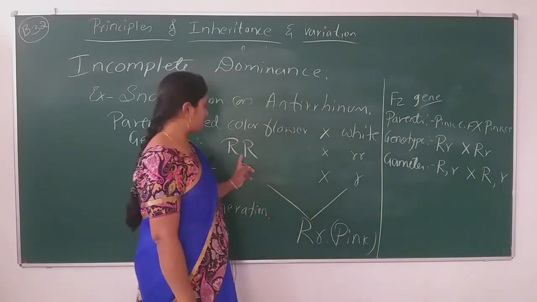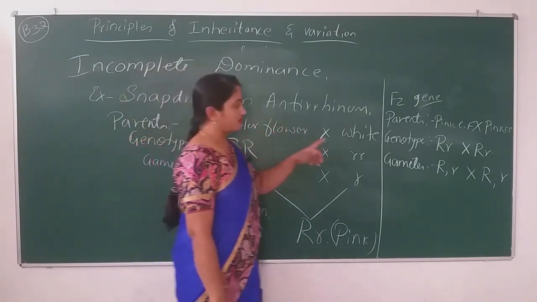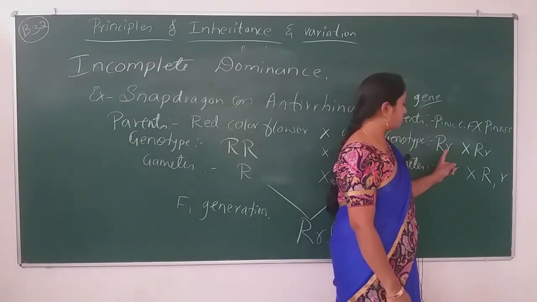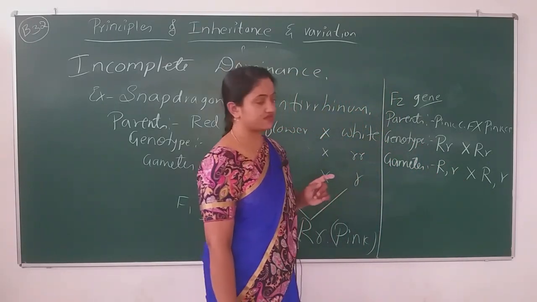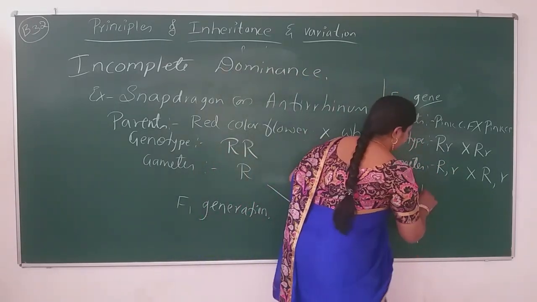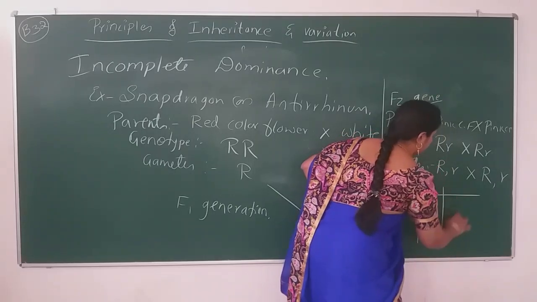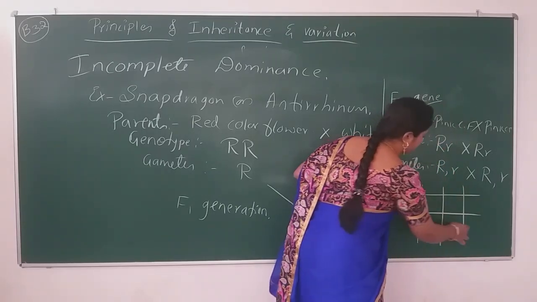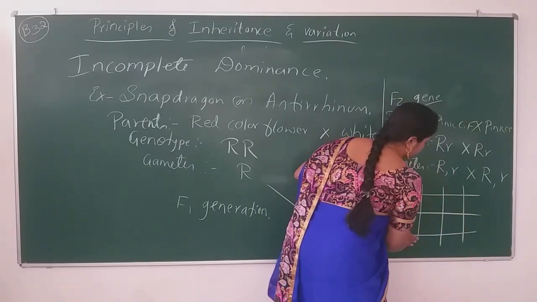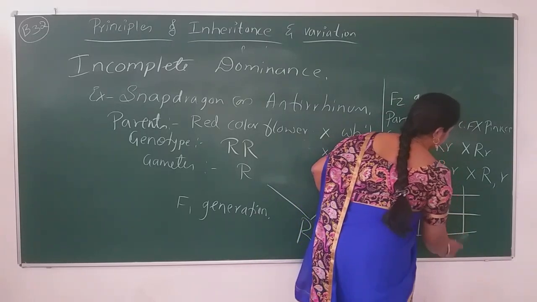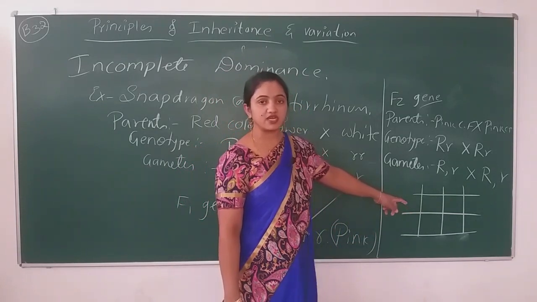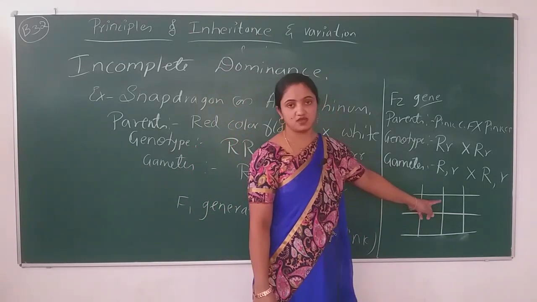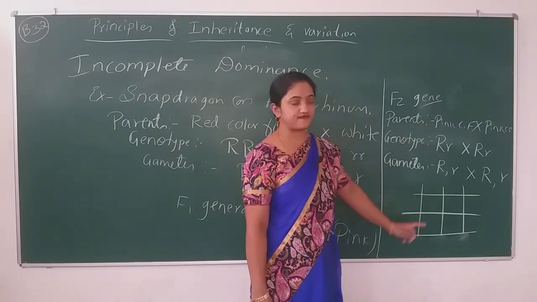In this case, earlier I had taken only one gamete, but in the F2 generation I have taken both the gametes. Put the Punnett square. This is the graphical representation to calculate the genotype of offsprings.